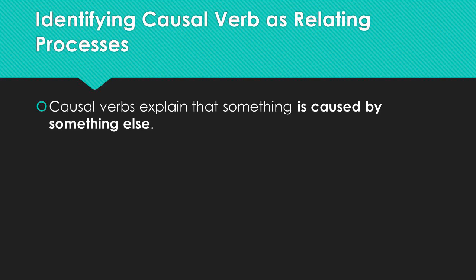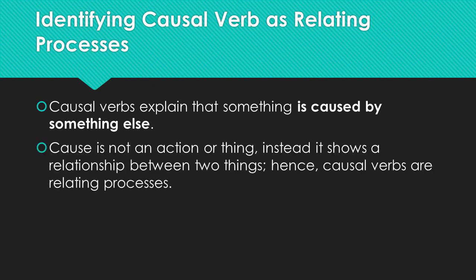So causal verbs, or causal processes, explain that something is caused by something else. So in this instance, cause is not an action or a thing. Instead, it shows a relationship between those two things. Hence, causal verbs are relating processes. So the examples we've got here, a poor attitude results in poor results. You could change results in to the word cause and it would make sense. A poor attitude causes poor results. And so therefore you can see that one thing causes another thing.